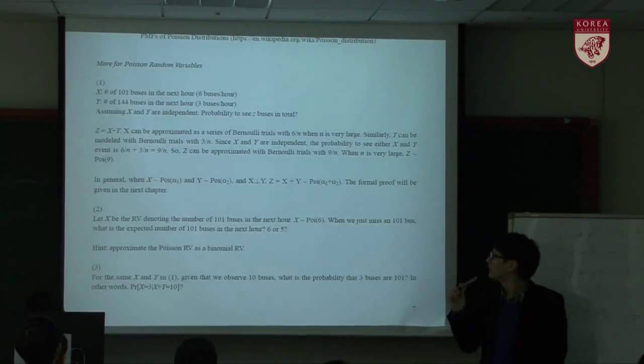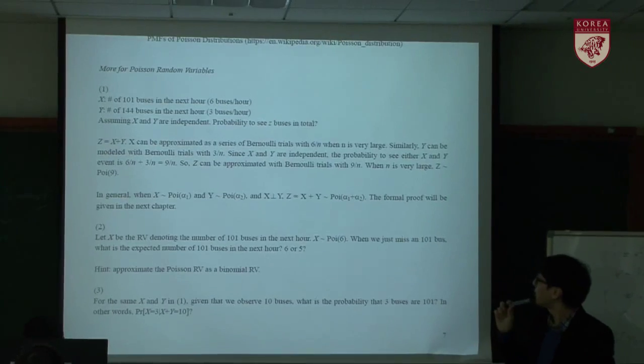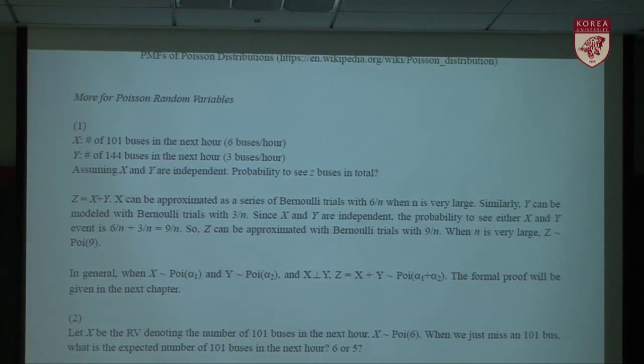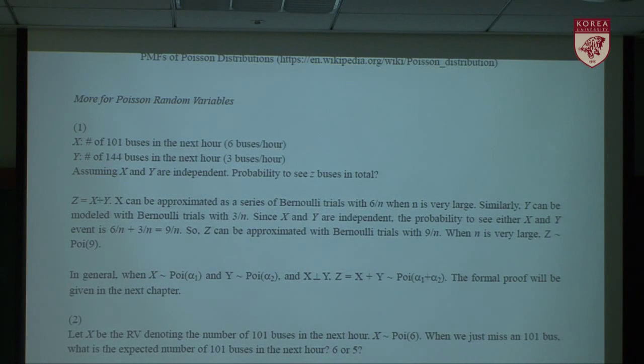Then let's think about Y is the number of 144 buses in an hour, and 3 buses in an hour. Okay, you got it? Then the arrival of the 101 bus and 144 bus are independent of each other. Then the question is, on average we have 6 101 buses an hour, and 3 144 buses in an hour.